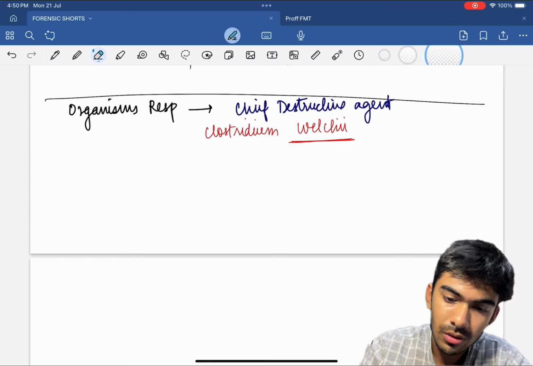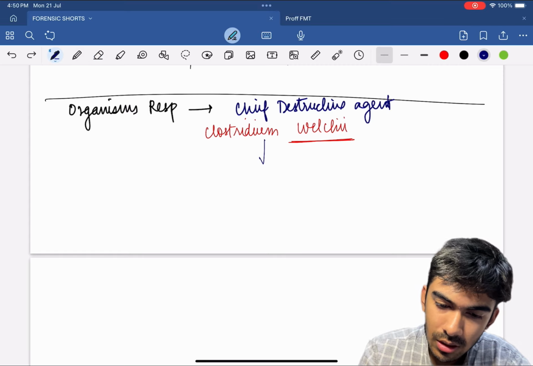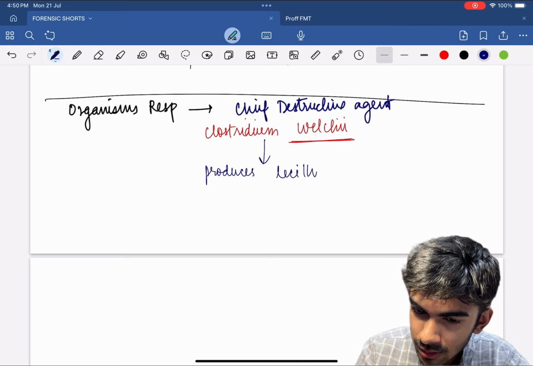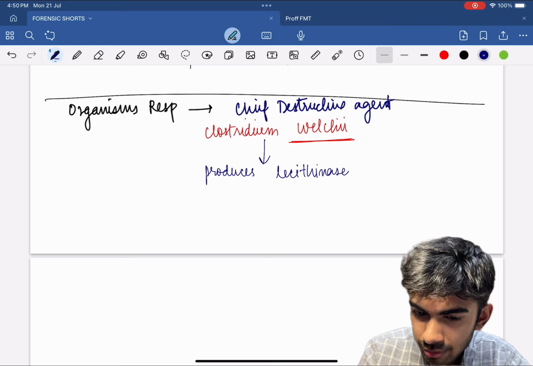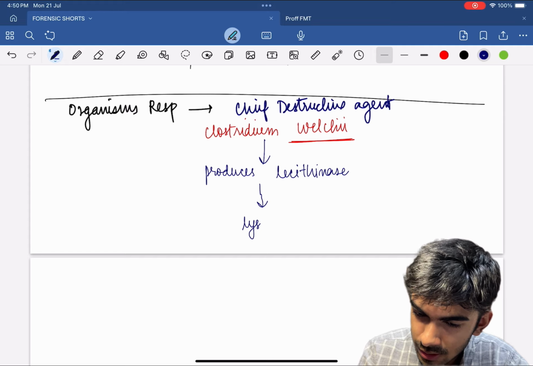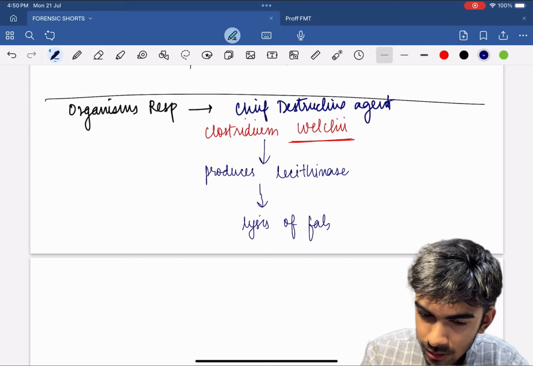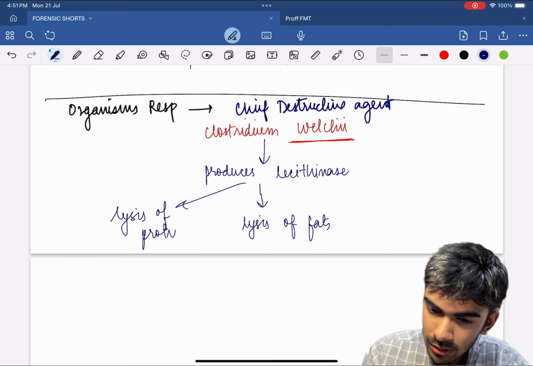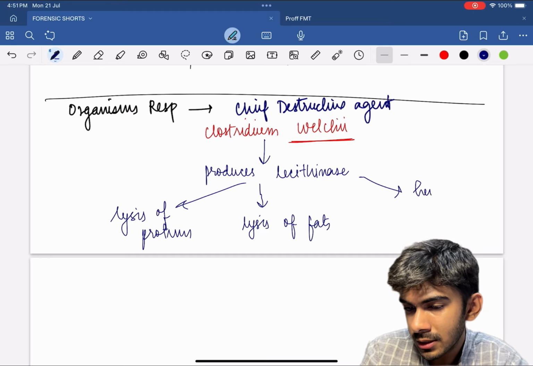So Clostridium welchii produces lecithinase, which will produce lysis of fats, lysis of protein, and hemolysis.